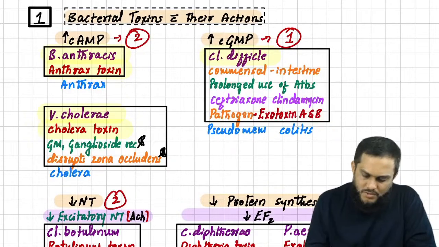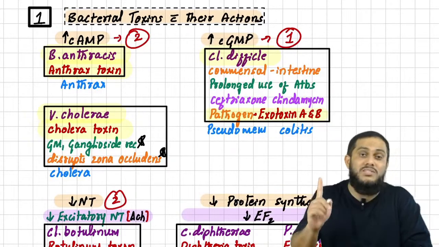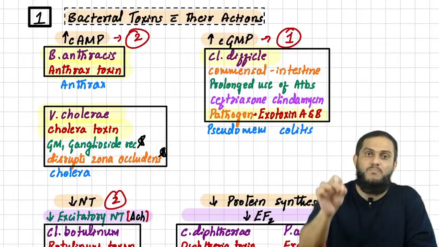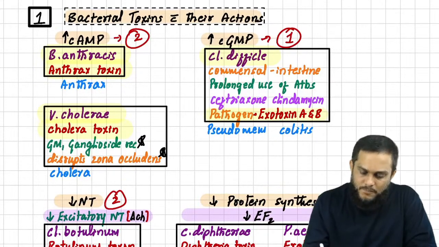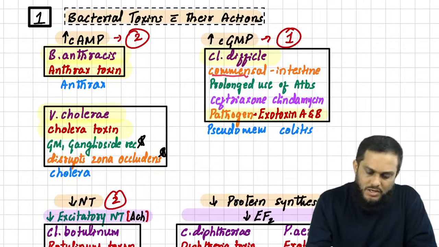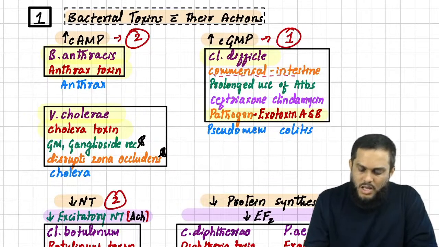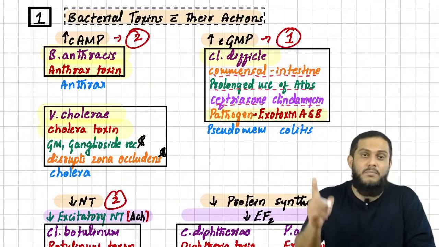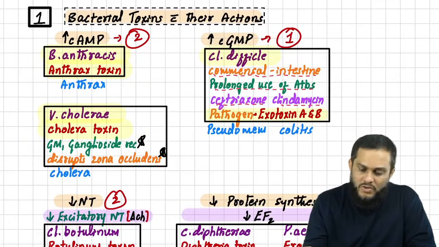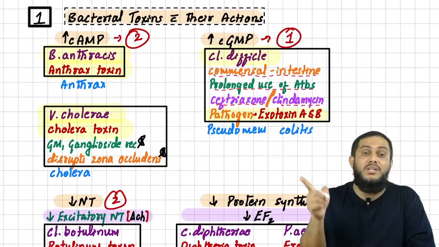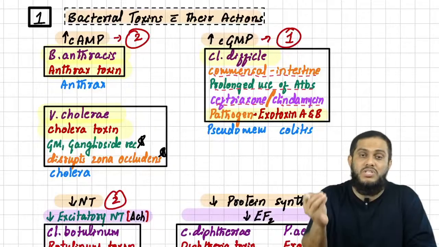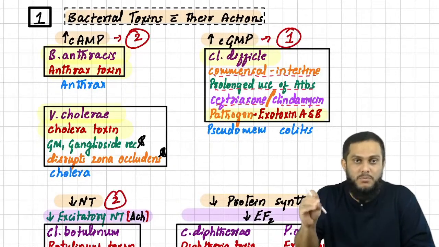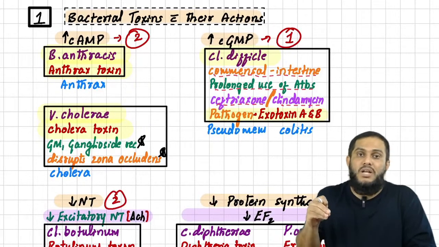That is what you have to remember. Clostridium difficile, exotoxin A and exotoxin B. But what is more important here is, sir, Clostridium difficile is a commensal of the intestine. On prolonged use of antibiotics like ceftriaxone and clindamycin, it becomes a pathogen. When it becomes a pathogen, it produces toxins, exotoxin A and exotoxin B, which cause pseudomembranous colitis.